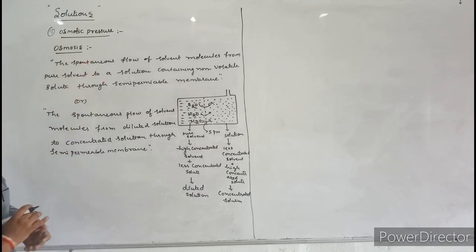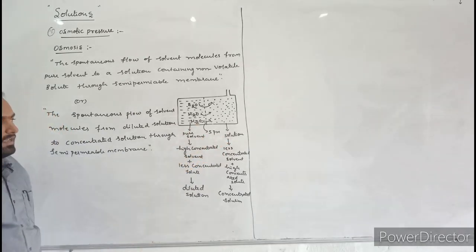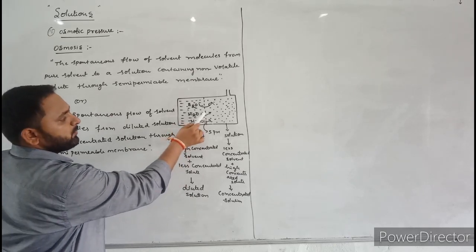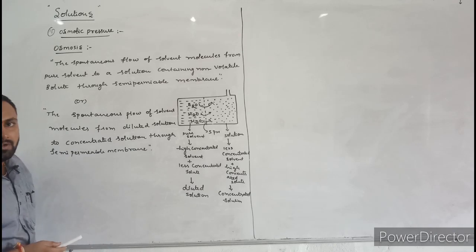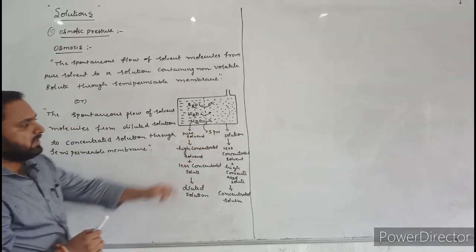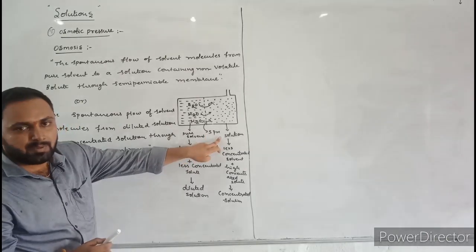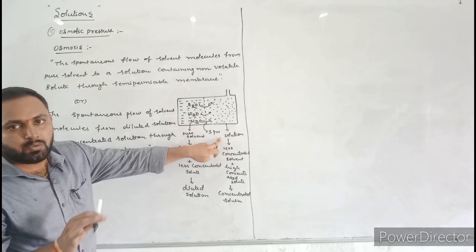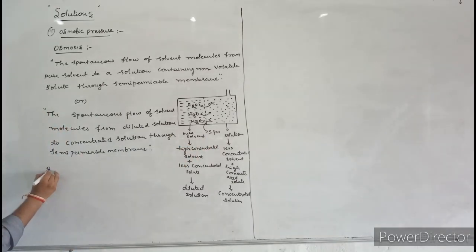Now let us understand what is the function of the semi-permeable membrane in this process. The semi-permeable membrane allows only solvent molecules to pass through it. It does not allow solute particles to pass through it. This is the function of the semi-permeable membrane. Okay, here I will write semi-permeable membrane.